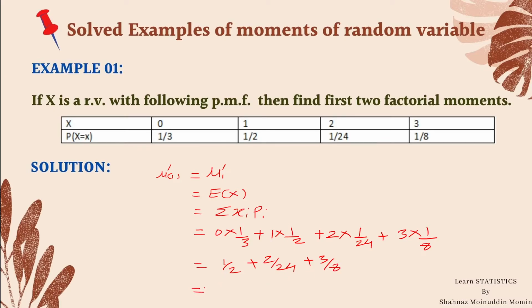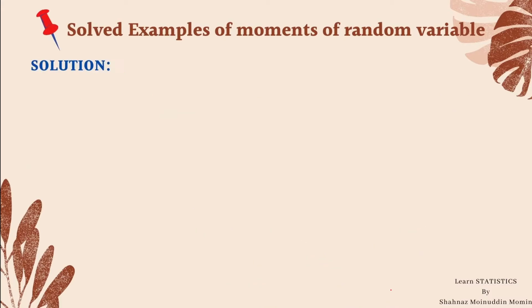By taking LCM, we get 24 plus 4 plus 8 divided by 48, which is equal to 46 divided by 48. After simplifying, we get 23 by 24. This is the first factorial moment about origin. Now let us calculate the second factorial moment.